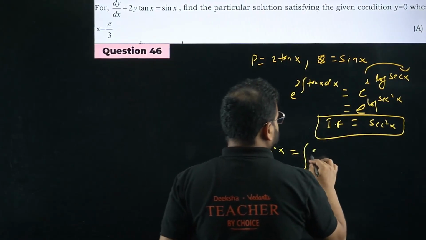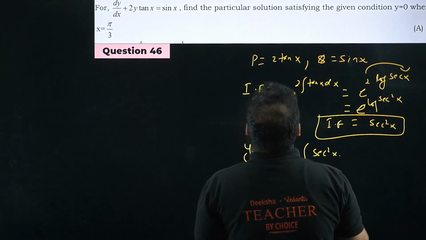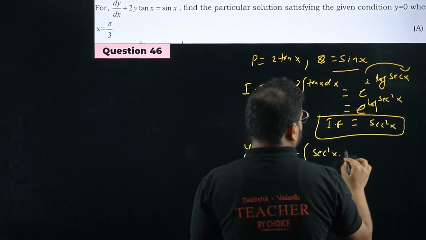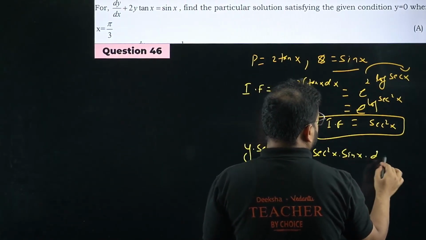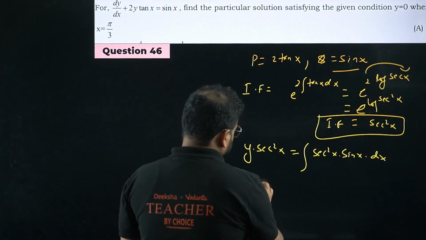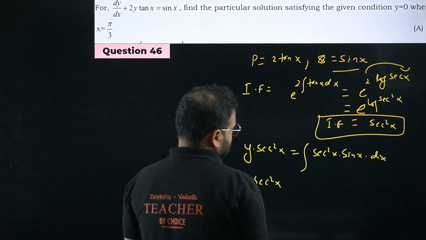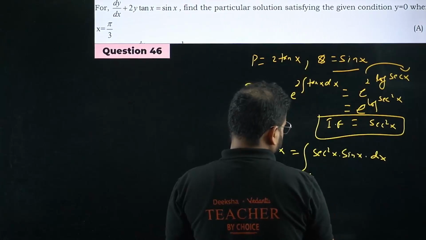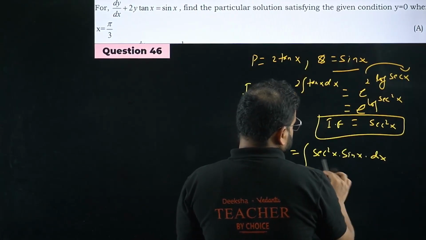So sec square x times what I have as q, sin x, dx. So y sec square x equals, please check, sec square into sin x.